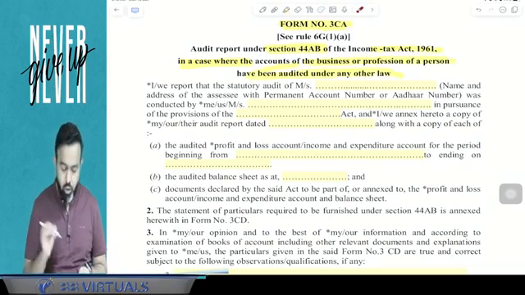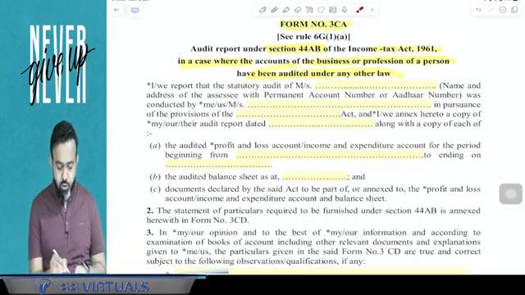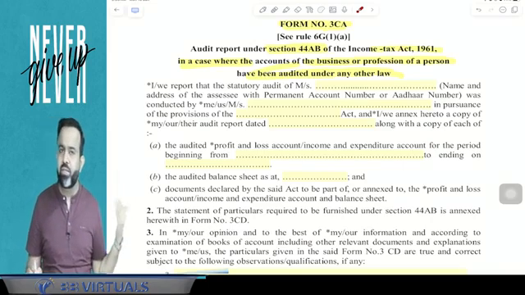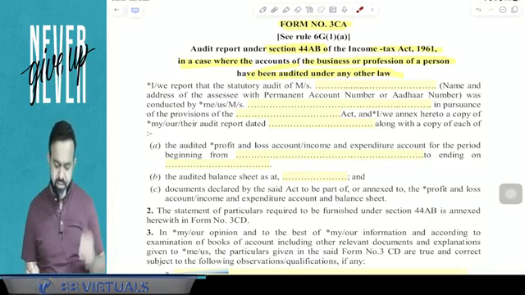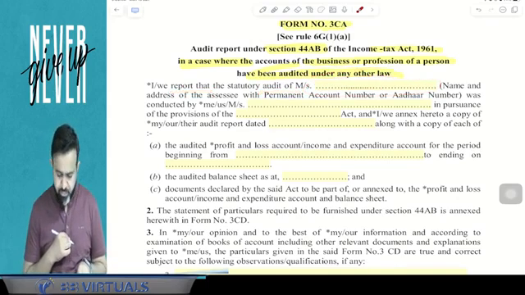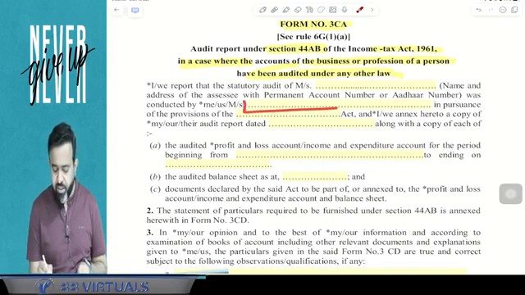So here, how will the chartered accountant write in this form? I, or suppose there is a partnership firm, then obviously they will write we. So we report the statutory audit of so and so, that is the name, person name, address and PAN number of the assessee, conducted by the CA firm.